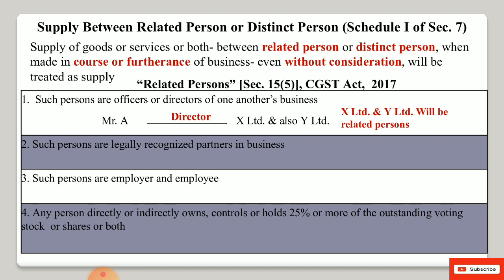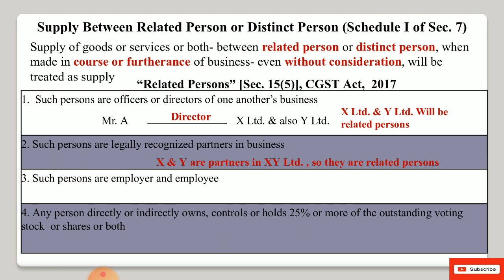The second one is that such persons are legally recognized partners in business. It means there is a registered business and a registered firm and they are partners. Persons here means the taxable person under GST, right? So they are the partners of the business. Like for example, Mr. X and Mr. Y are partners in XY Limited. So X and Y will be treated as related person under GST.